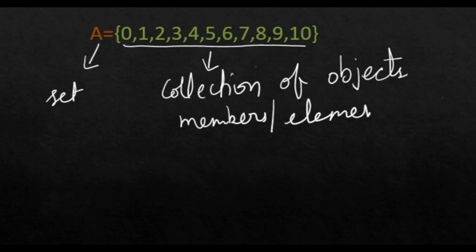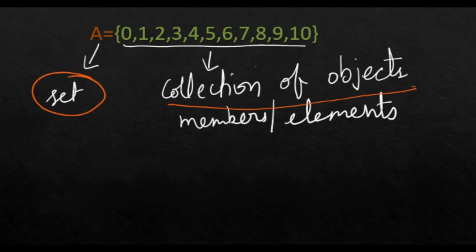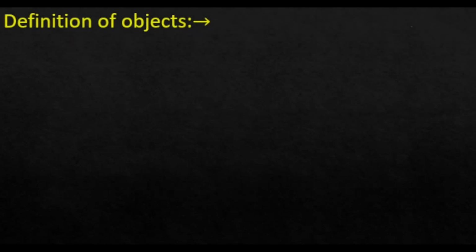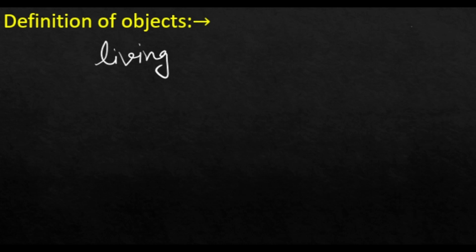elements of sets. To get the clear concept of set, first we have to know what is the collection of object and what is the role of objects in this collection. Objects can be living or non-living things in the universe.